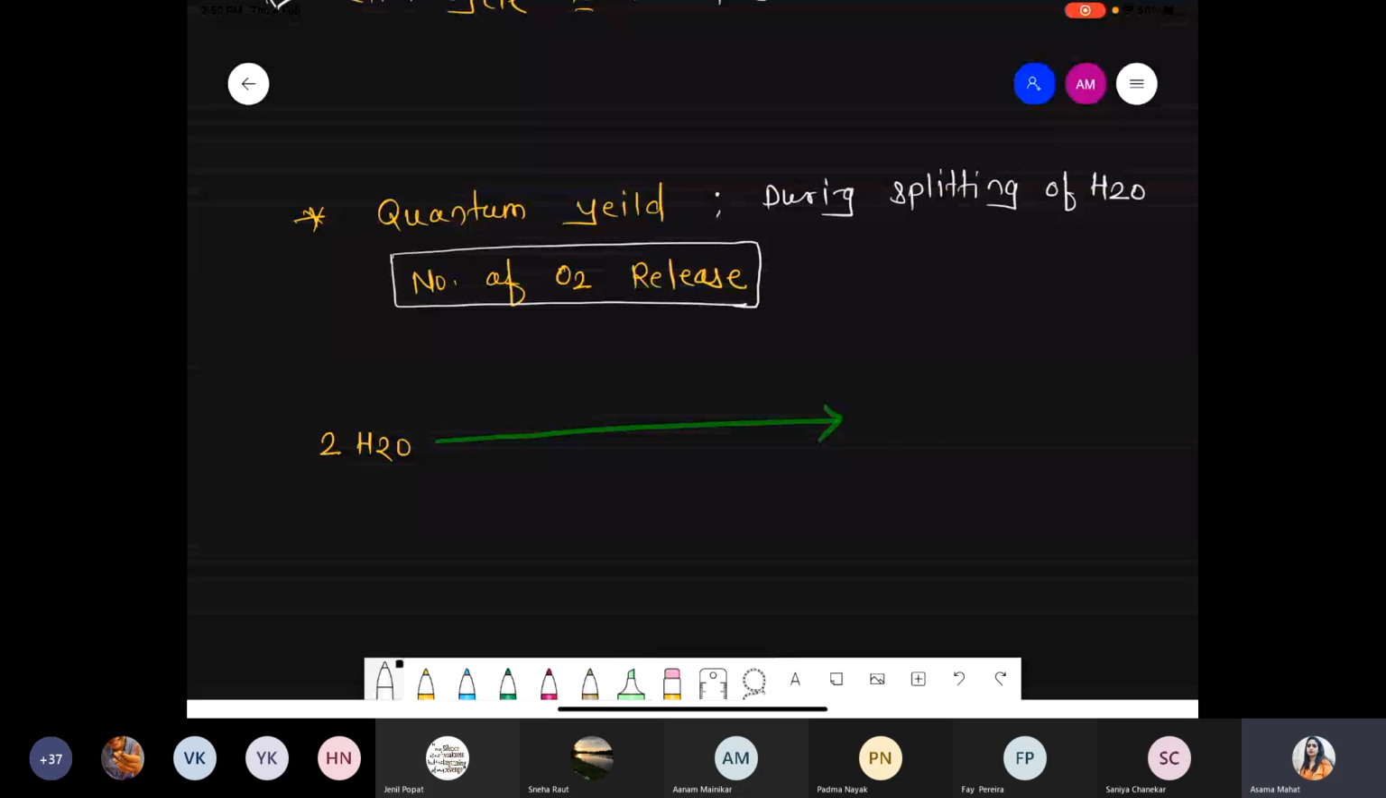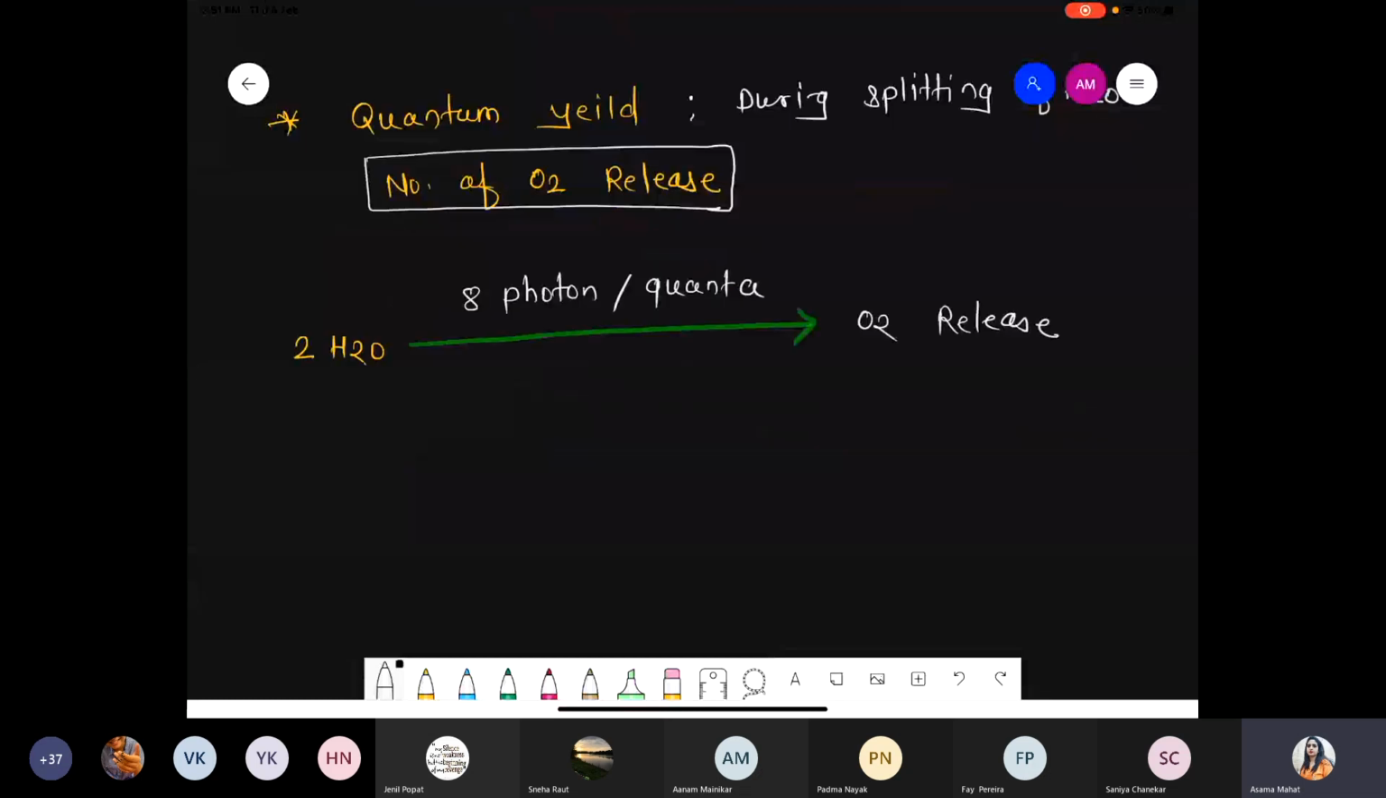And along with that, there is a requirement of 8 photons, and a photon is also called a quantum, that is, energy. 8 photons are required, and with the help of the 8 photons, or 8 quanta, 1 molecular oxygen will be released. One oxygen. So what is the meaning of that?